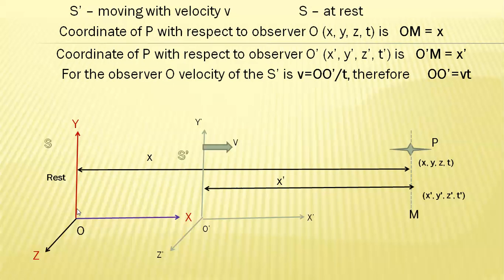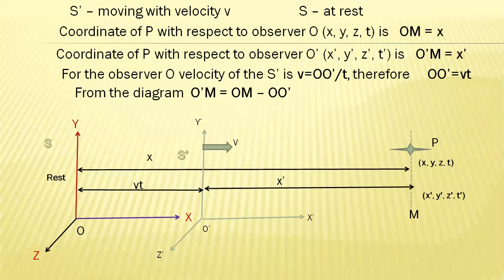Therefore, for the observer O, S dash is moving with a uniform velocity and it displaces from O to O dash. Therefore, velocity is given by displacement OO dash divided by time. Therefore, displacement OO dash is Vt. This distance OO dash becomes Vt.